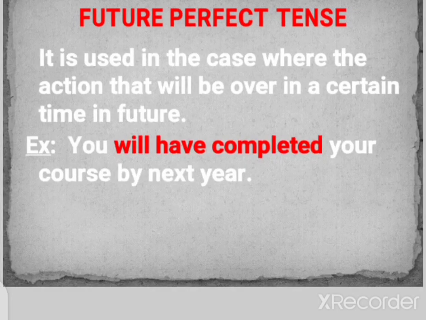Third one is future perfect tense. It is used where the action will be over at a certain time in the future. So at a certain time in the future, the action will have been completed. For example, you will have completed your course by next year. So in a certain period of time in the future, the completion of the course is mentioned. In that case, we have to use future perfect tense.